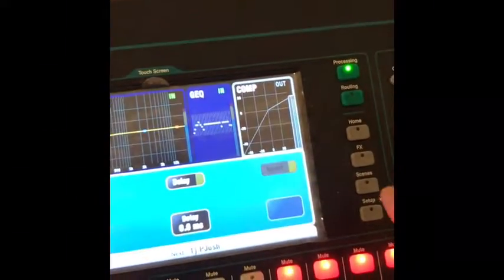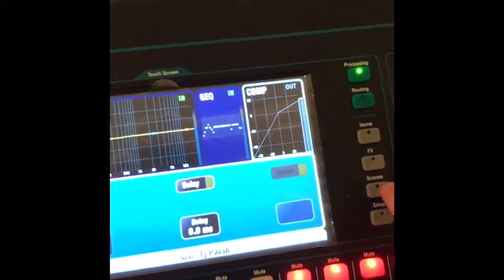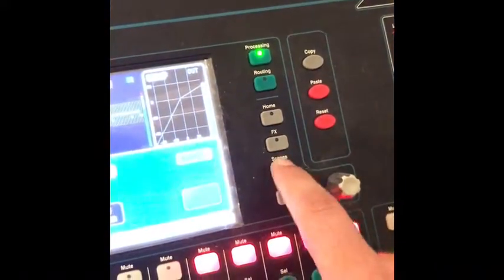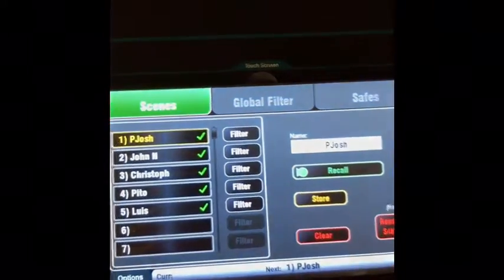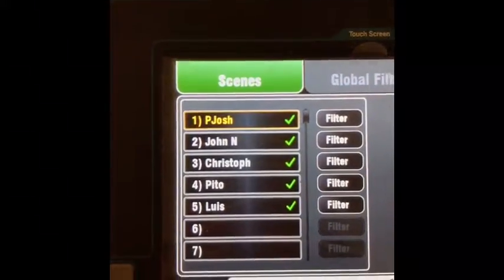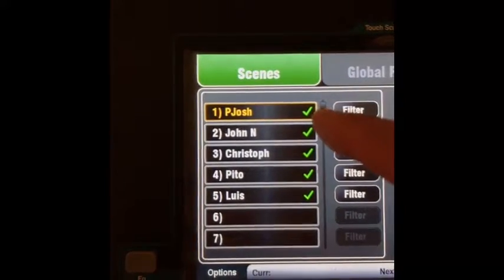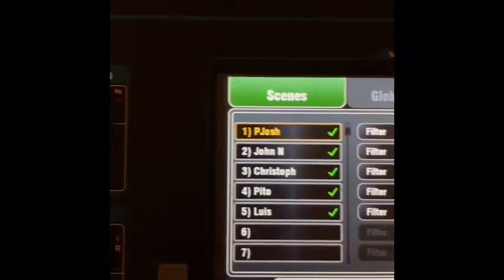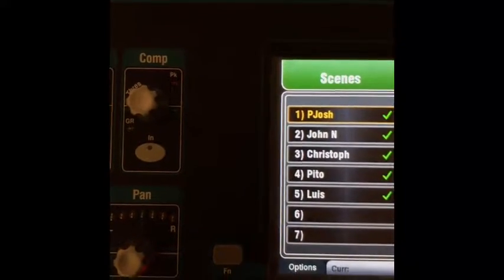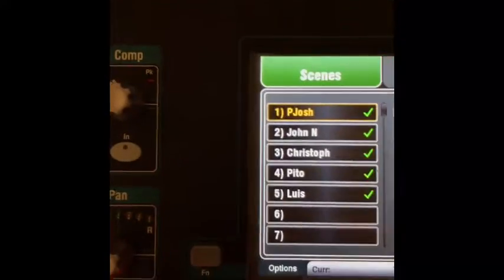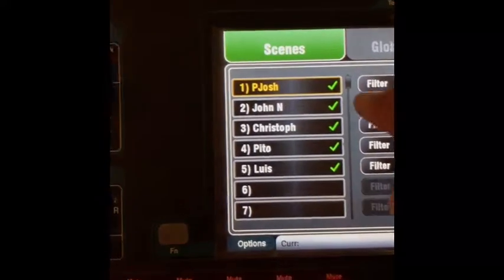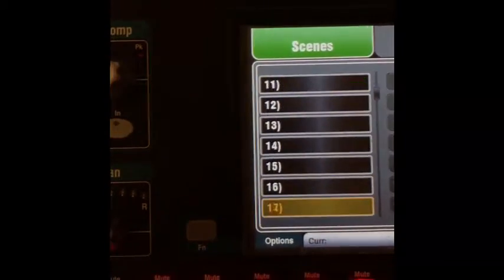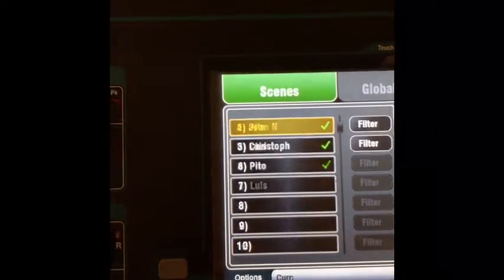One of the things that we did is, the first thing you want to do when you come in is go to the scenes right here, and you'll see that everybody has a profile. So me, John, Christoph, Pito, Luis. If we get more people, then we'll have more profiles, and we have space for more profiles. For example, see, there's plenty of space for profiles.